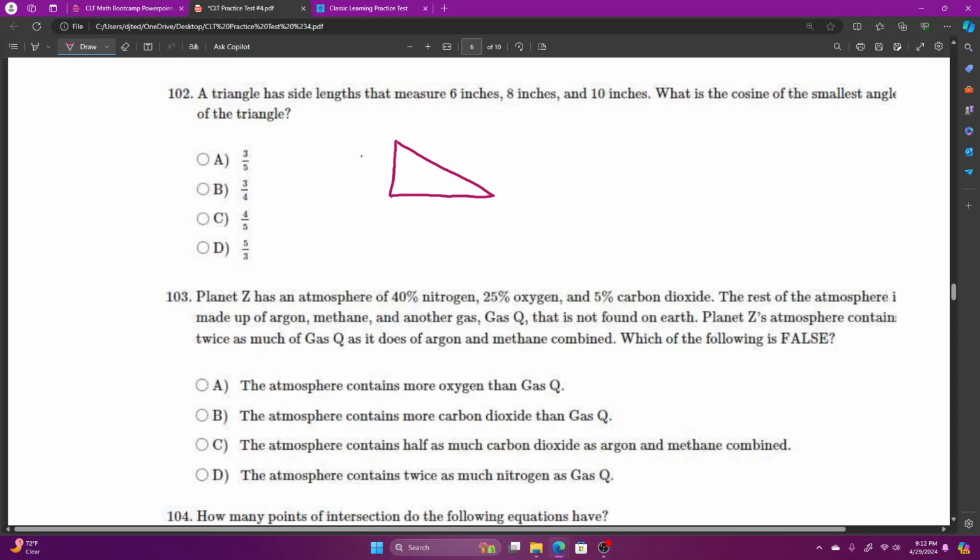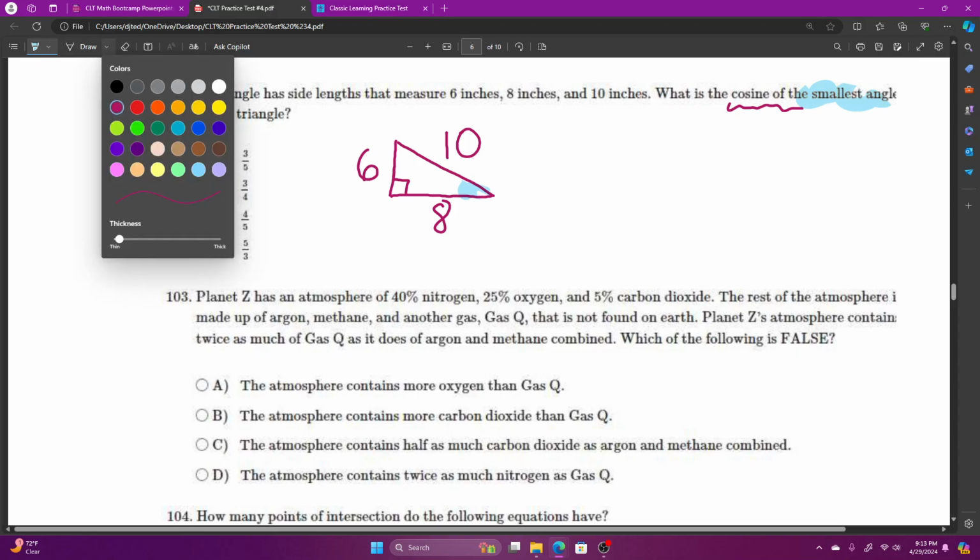We've got a triangle with sides of 6, 8, and 10 inches. And it's asking for the cosine of the smallest angle, so I know there must be a right angle across from the biggest angle. And my smallest angle will be here across from my shortest side.